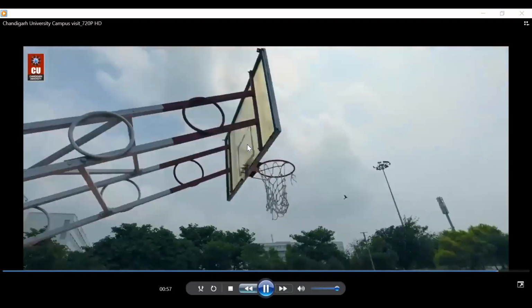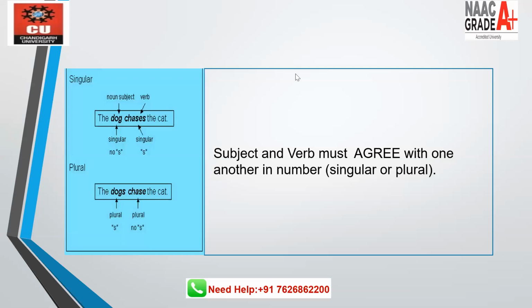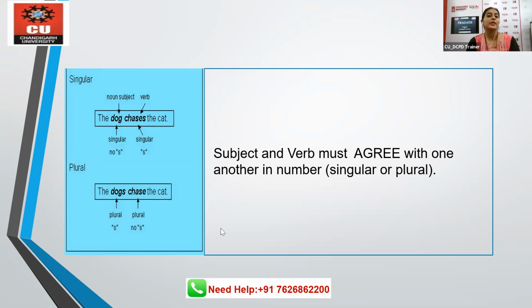So that is a tour of Chandigarh University. Now we will be taking ahead the details from the presentation so that all of you get to know what subject verb agreement is all about, what are the rules associated with it, what kind of questions can come, and how we answer them further ahead, right? So let's start with subject verb agreement.